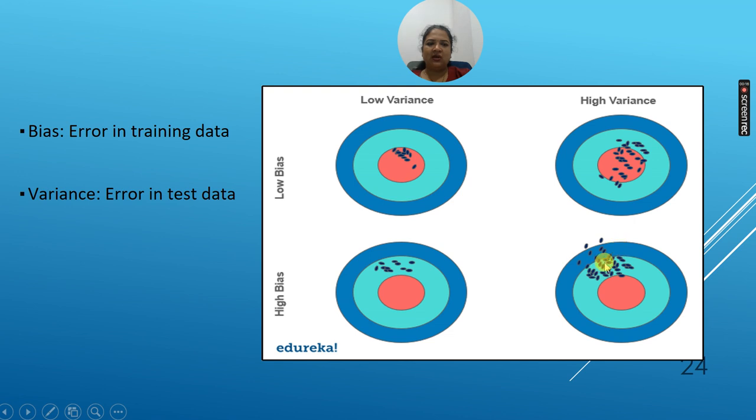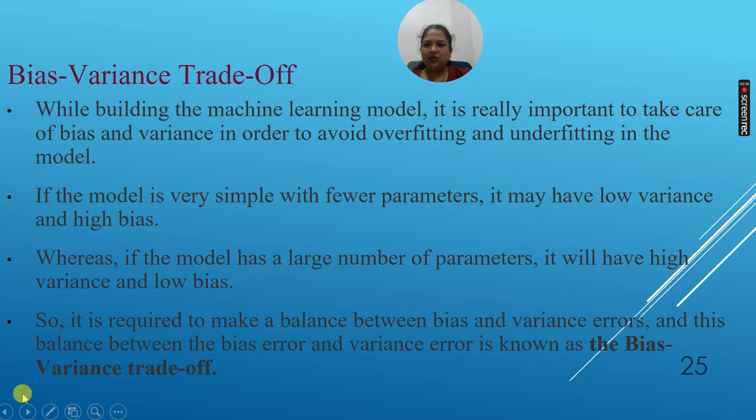You can see how scattered those values are from the inner circle, that is, from the actual value. So this shows the relation between your actual values and the predicted values. That all depends on how high or low the bias and variance are, and according to that the values can be calculated.